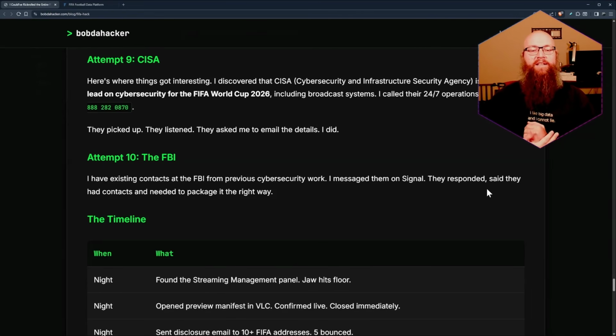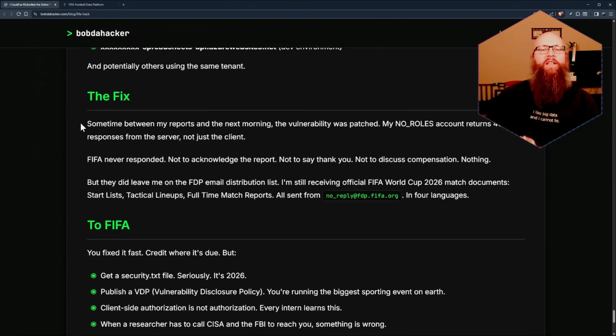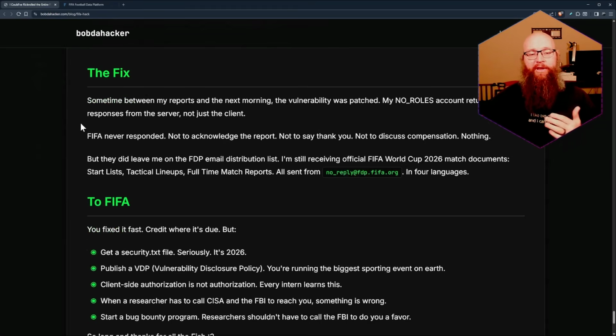They responded, said they had contacts and needed a package for it right away. He packages all the information and sends it. So sometime between Bob's report and the next morning that vulnerability was patched, the no roles account started getting errors, proper 403 messages saying, hey, you're not allowed. Good. Awesome on them. However, FIFA also never responded.